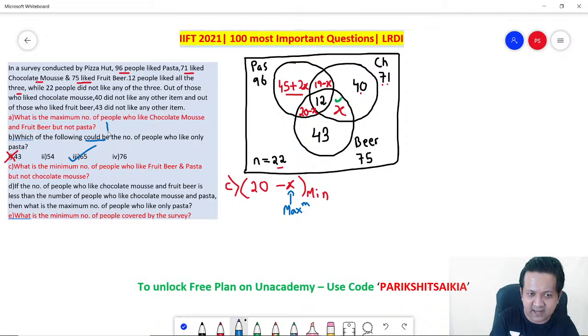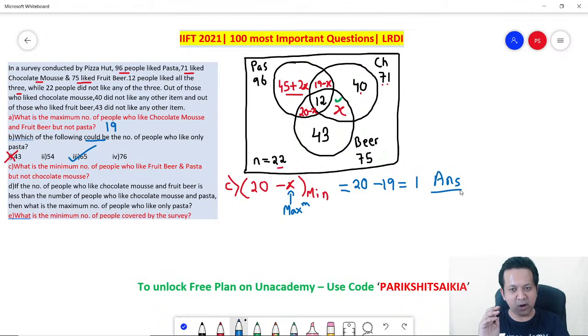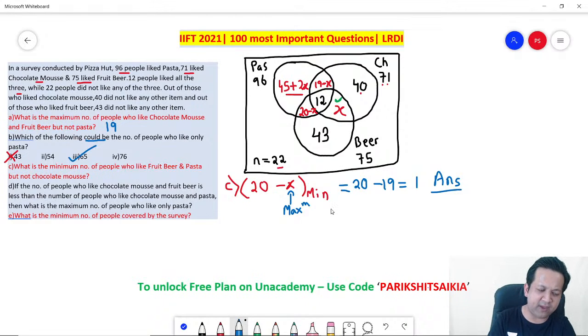Remember, the answer was 19. So the maximum value of x is 19. So 20 minus 19, the answer is 1. Got it? Any doubt in this? Perfect. Option C is 1.